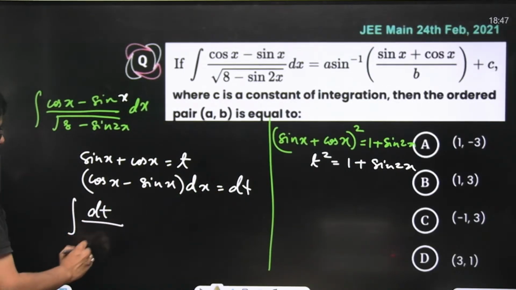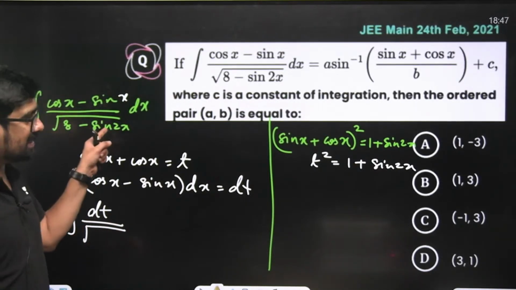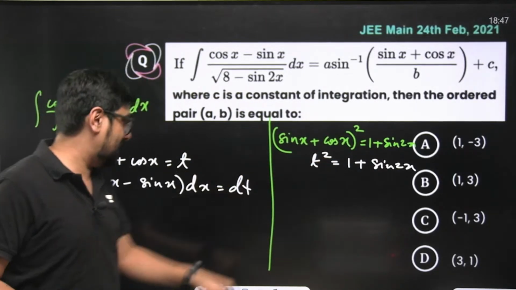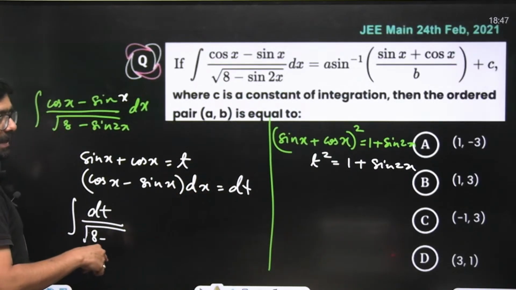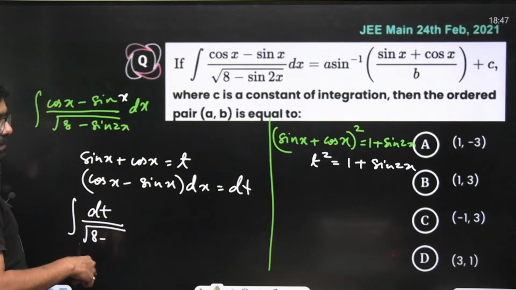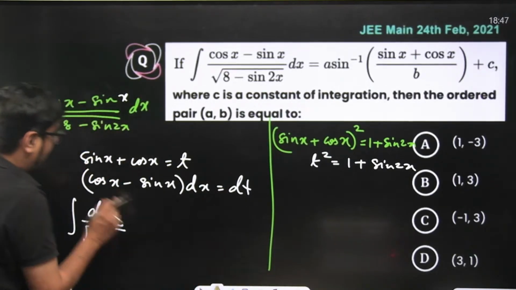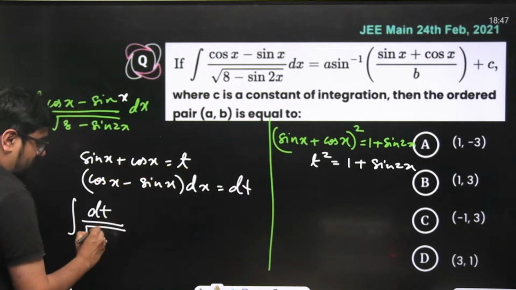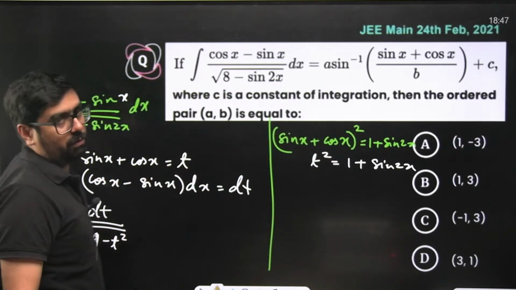What did the denominator become? Square root of 8 minus sin 2x. That means 8 minus (t square minus 1). That means 9 minus t square. And the problem is solved here itself.